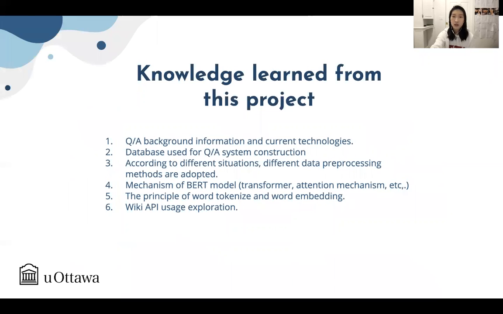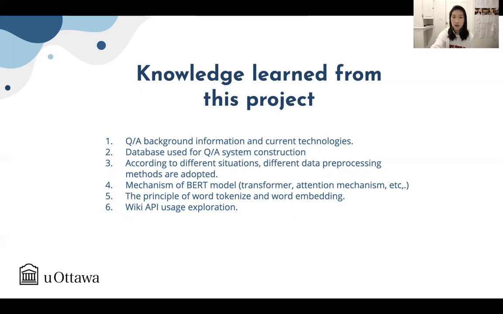And this shows the knowledge I've learned from this project. At the very beginning, before I started working on this project, I did some background exploration about the question answering system as well as the technologies related to it. And second, I searched for some databases that can be used for the question answering system. And then I applied different data processing methods to my database.